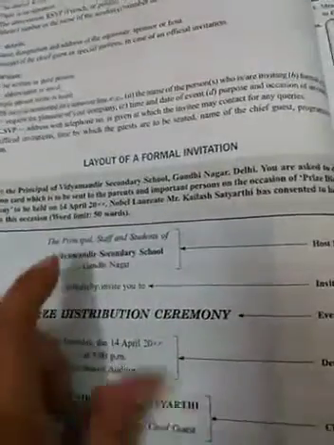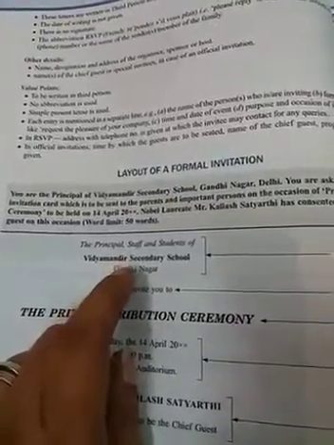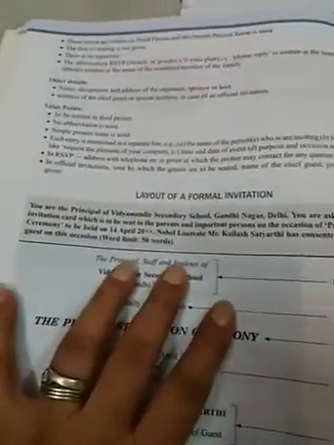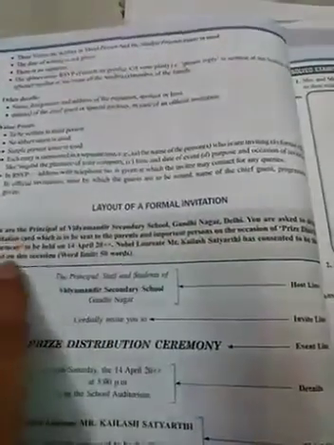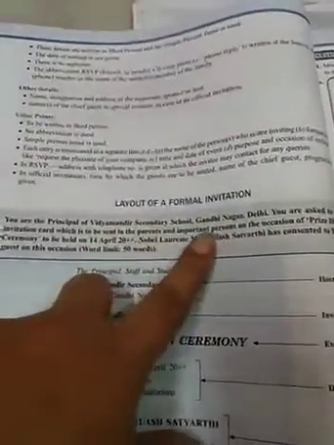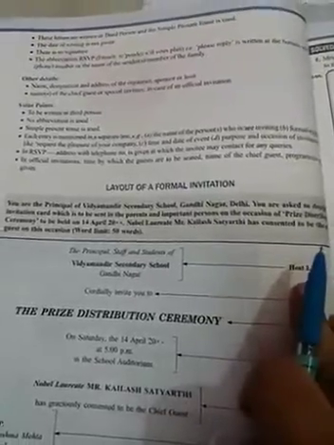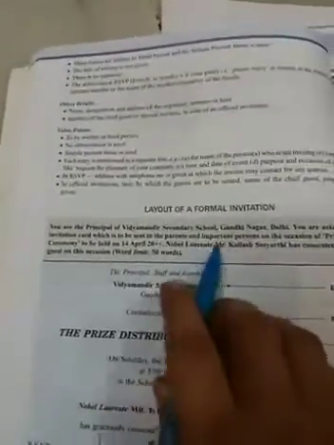First of all, this is a formal invitation. It is about a school. You are the Principal of Vidya Secondary School, Gandhinagar, Delhi. You are asked to design an invitation card to be sent to the parents and important persons on the occasion of the prize distribution ceremony, to be held on 14th April. The card goes to the parents and important persons, and the chief guest. Nobel laureate Mr. Kailash Satyarthi has consented to be the chief guest. The name of the chief guest is also given.